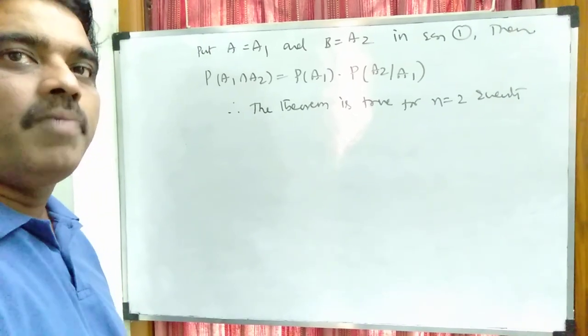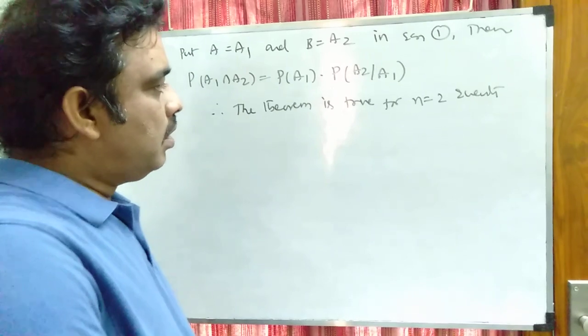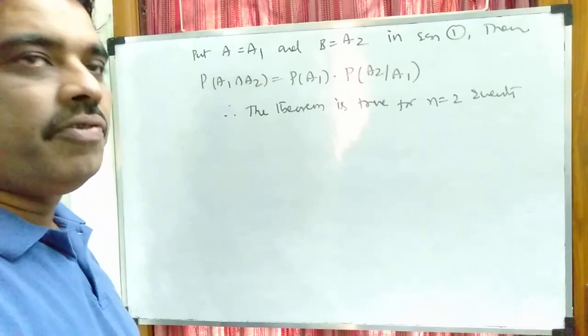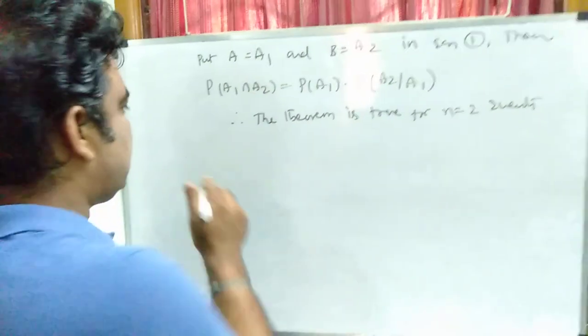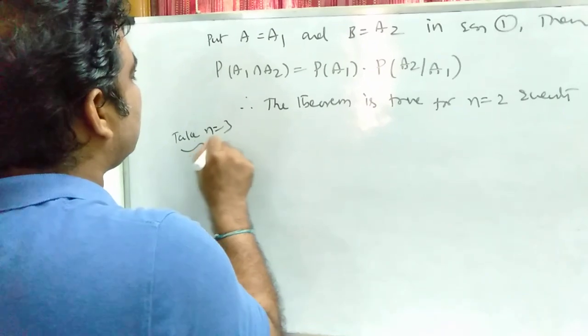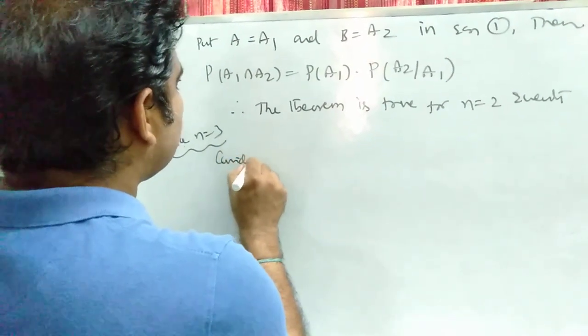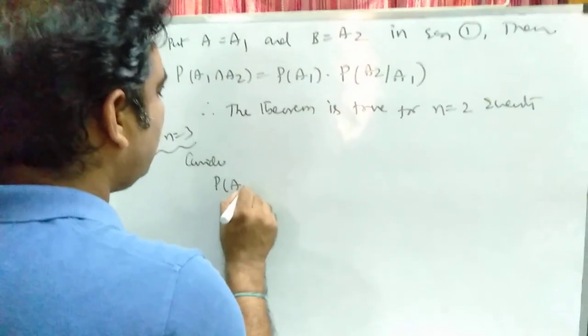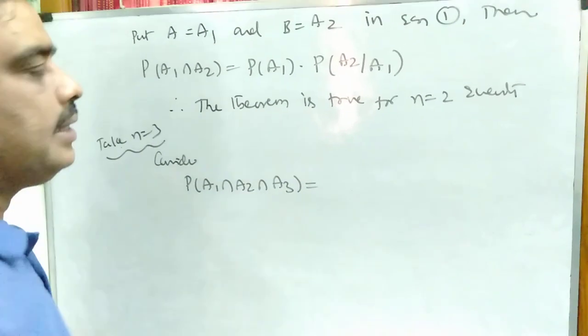Then by the principle of mathematical induction, it will be true for all integral values of n. Now I am going to prove this theorem for three events. Take n is equal to 3 events. Consider P of A1 intersection A2 intersection A3.